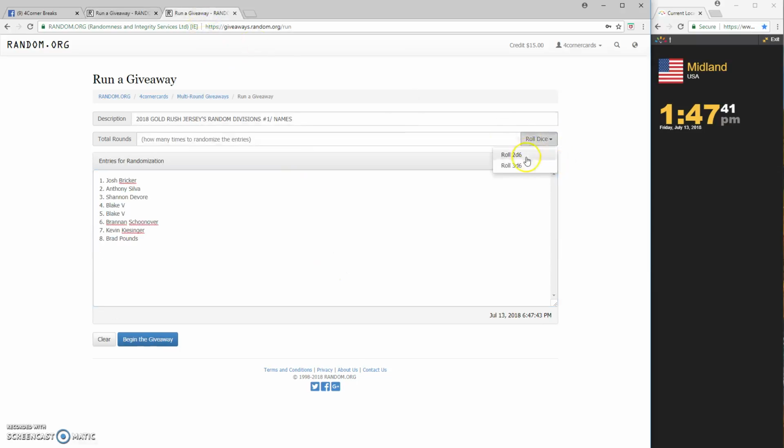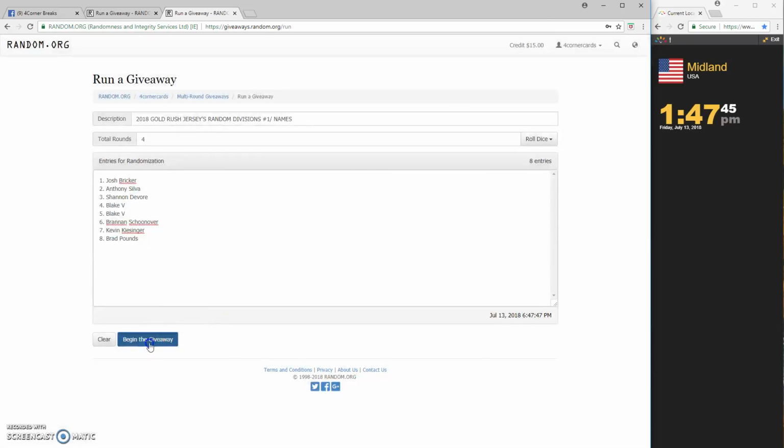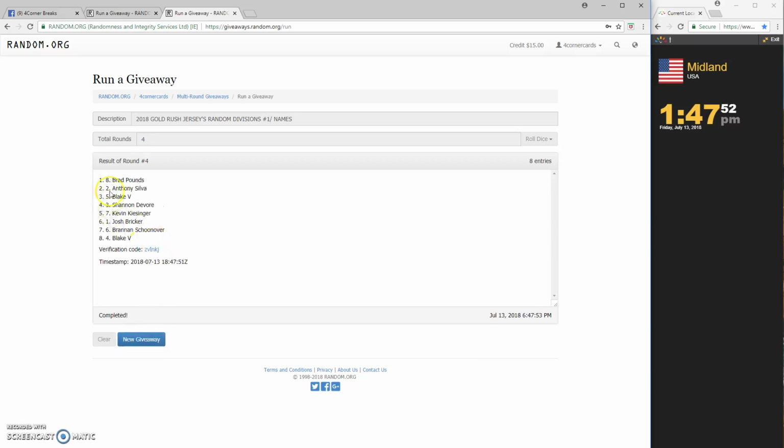Now let's do the names. Again, 4 or more. It is a 4. Little old 4. 1, 2, 3, and 4. Brad up top, Blake on the bottom. ZVLNKJ is the code.